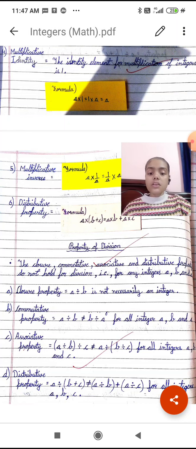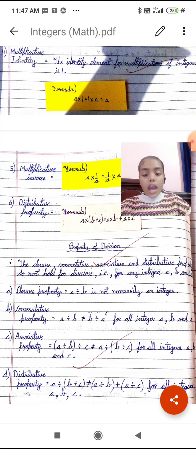First is closure property. a divided by b is not necessarily an integer. Second is commutative property. a divided by b is not equal to b divided by a, for integers a, b and c.